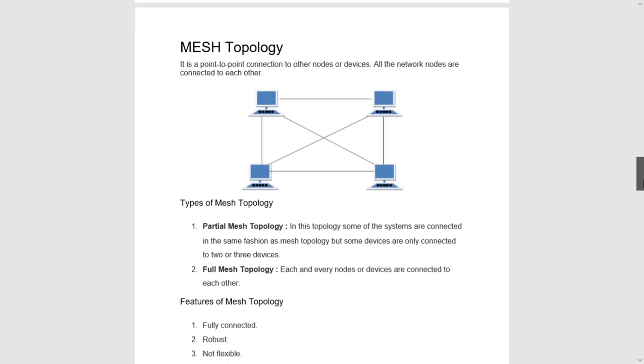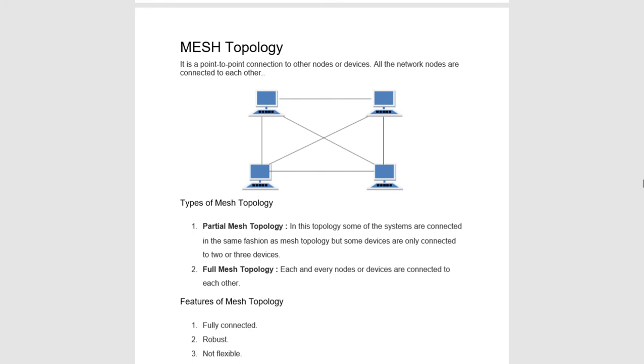Next is mesh topology. Mesh means it is not a particular topology. So mesh topology is a point to point, means from one node to another node there is a direct connection. It can be fully mesh topology, means fully connected like it is shown in the diagram. Every system is connected to every other device, so it is fully connected. It can be partial also, means some devices are connected to all the devices and some are not.